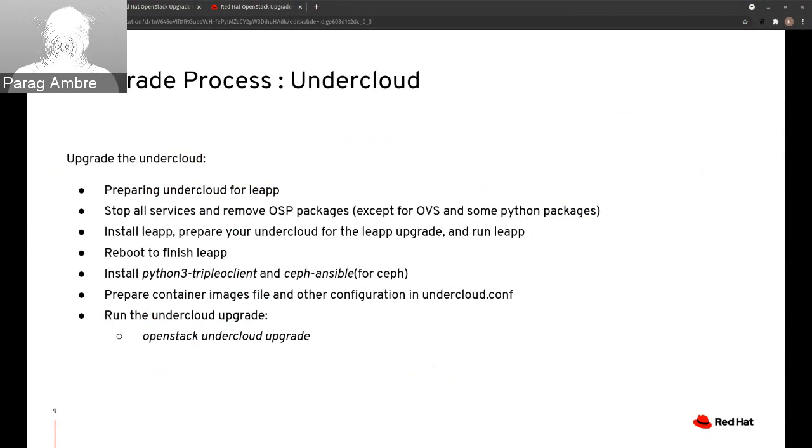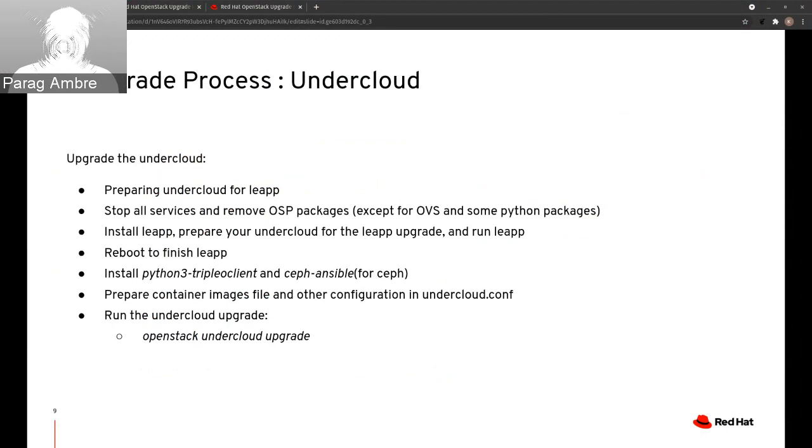On the undercloud, disable the core OpenStack services. Remove the OpenStack packages from the undercloud, except Open vSwitch and certain Python packages that are required for the upgrade. To upgrade the operating system to RHEL 8, install and run leapp. You can install this utility using the install leapp command.